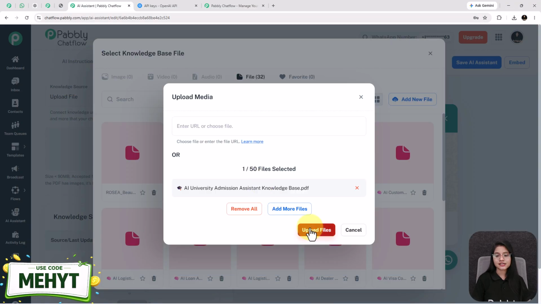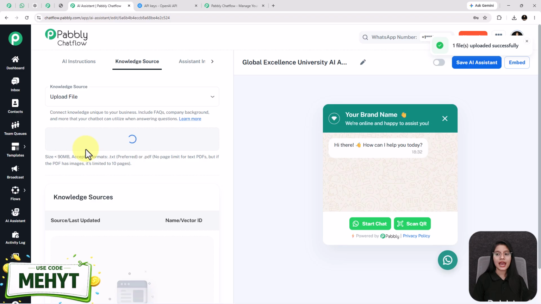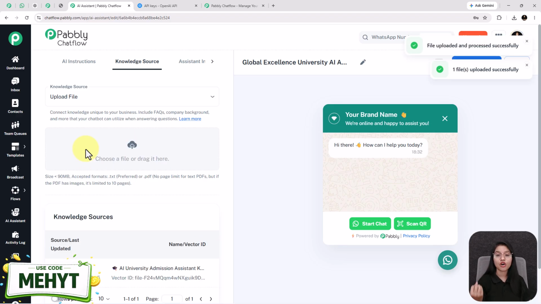Here I have successfully uploaded. Here I have successfully selected the file from here. Now I am going to choose this from here and click on this insert button. And this is how easily you can upload a knowledge base file while doing the setup of an AI assistant.